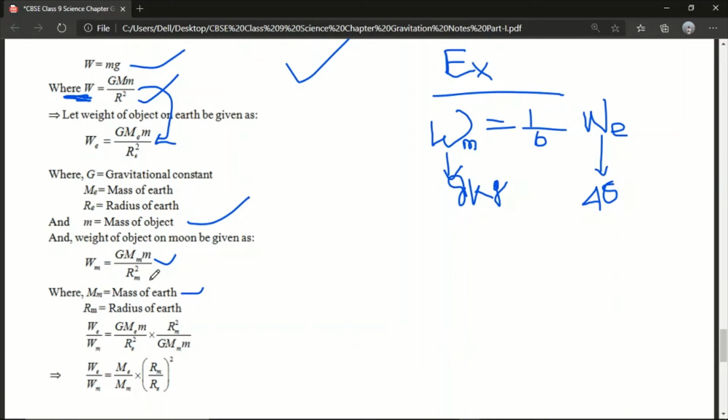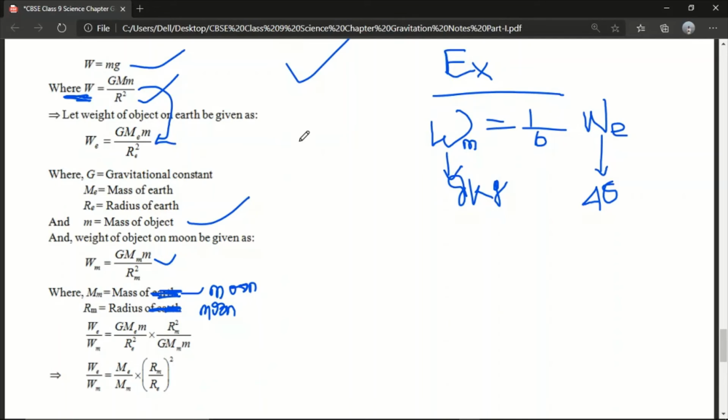Okay, so mm is the mass of moon, Rm is the radius of moon.